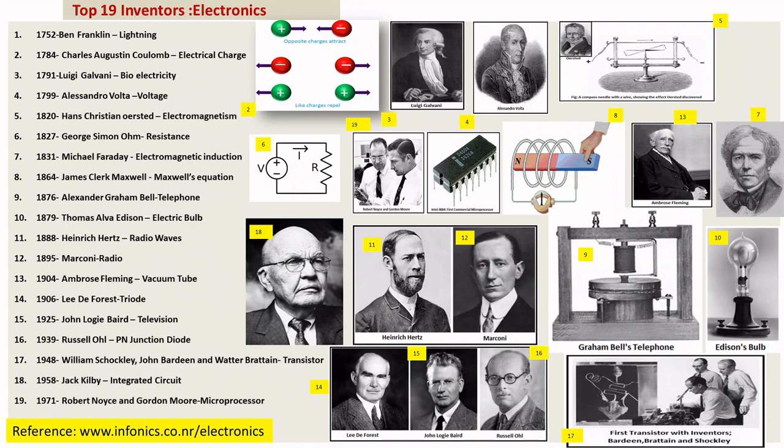This is the invention of electronics. On the right side you can see I have given an analogy picture for each invention. Okay, I'll read out the top 19 inventors. We'll start from 1752, Ben Franklin, who invented lightning. In 1784, Professor Charles Augustin Coulomb invented electric charge. That is the analogy for this.